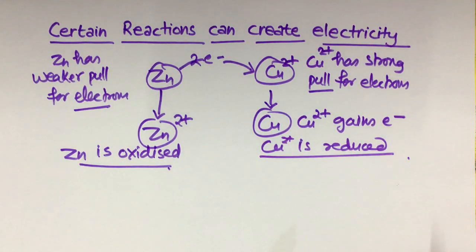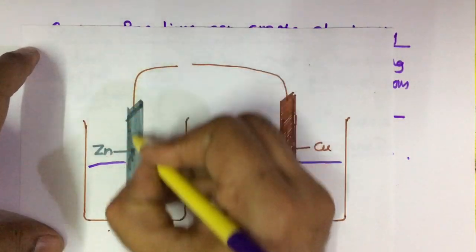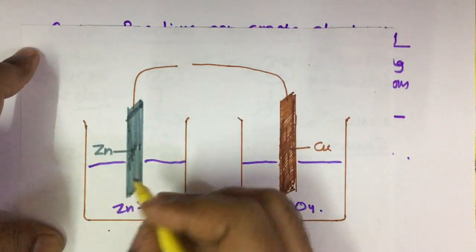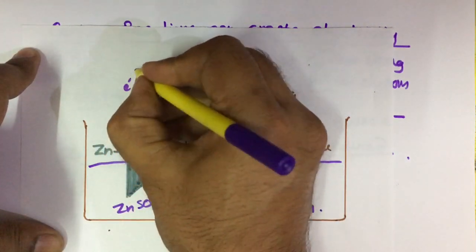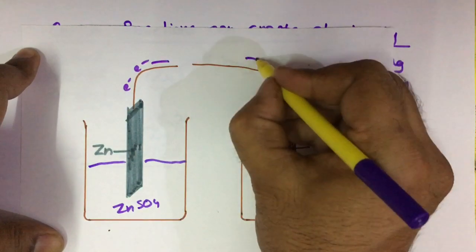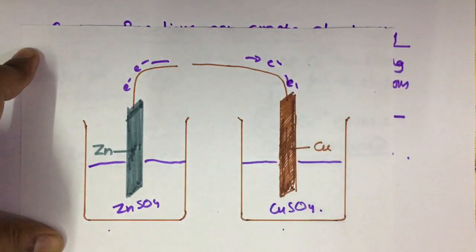Now again in this cell, zinc has lost 2 electrons, and these electrons travel through the external circuit where copper gains the electrons.